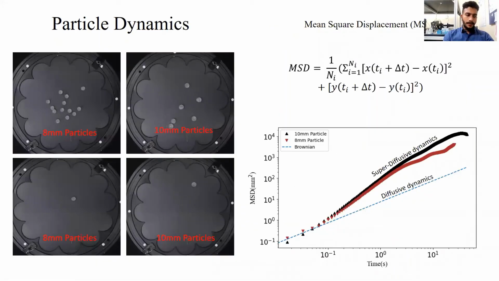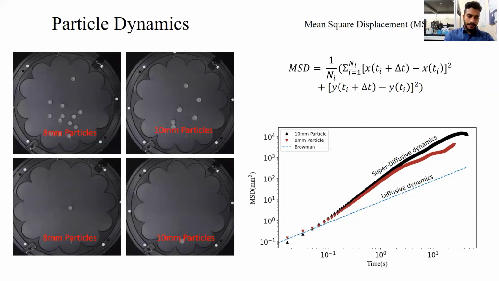So these are the results we obtained, and here is the video of the granular particles on the vibrating plate. As you can see, there is some sort of directionality in their motion, and this can be further confirmed by calculating the mean square displacement. This is the equation we used for calculating the MSD. And as you can see here, this is what the MSD looked like for a purely diffusive particle. And this is the MSD we got for the 10 mm and 8 mm particles. Both 10 mm and 8 mm particles show superdiffusive dynamics in the MSD plots.